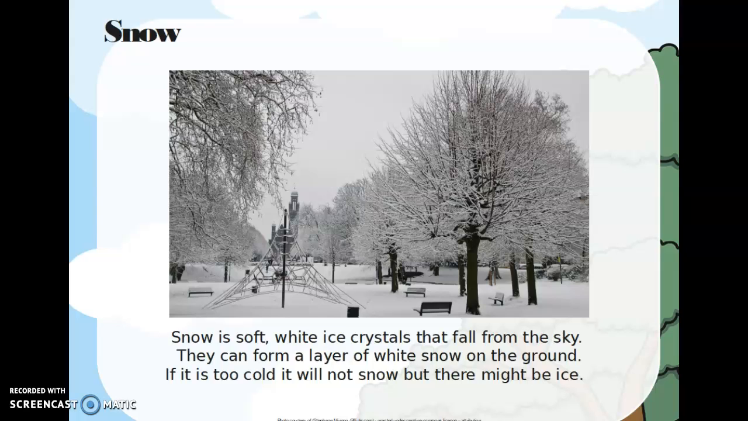Snow is soft, white ice crystals that fall from the sky. They can form a layer of white snow on the ground. If it is too cold, it will not snow, but there might be ice.